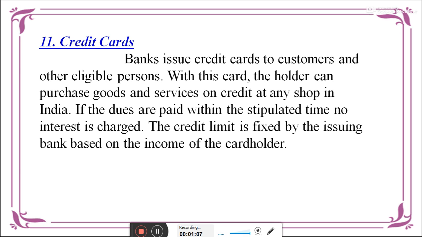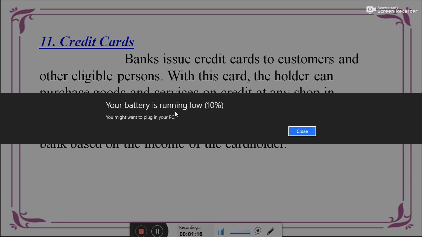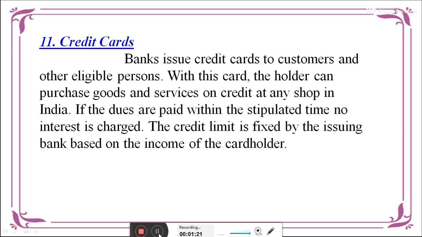The bank issues a credit card to customers and other eligible persons, with which the card holder can purchase goods and services on credit at any shop in India. If the dues are paid within the stipulated time, no interest is charged. The credit limit is fixed by the issuing bank based on the income of the card holder.